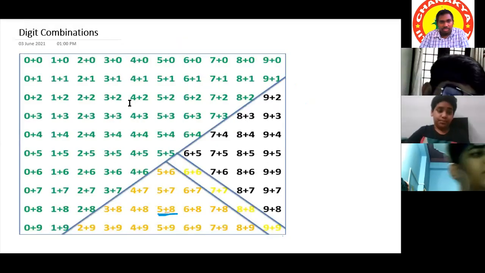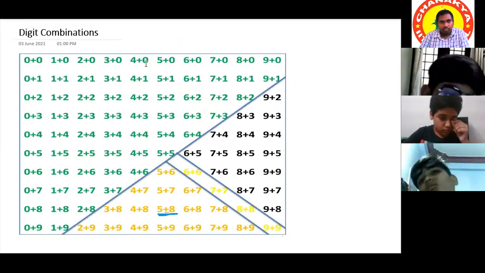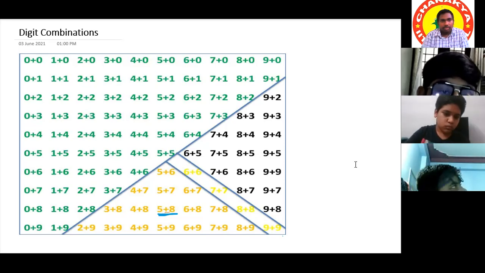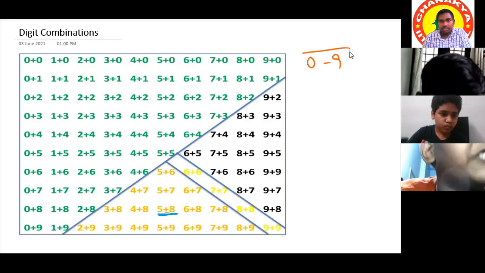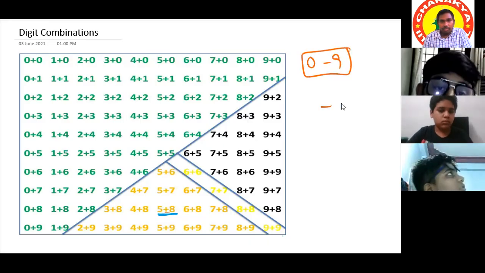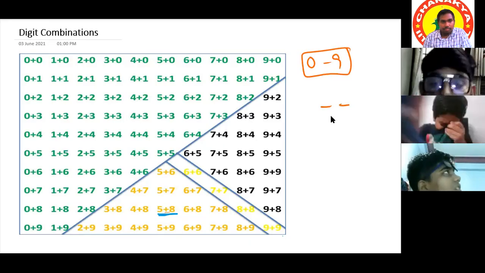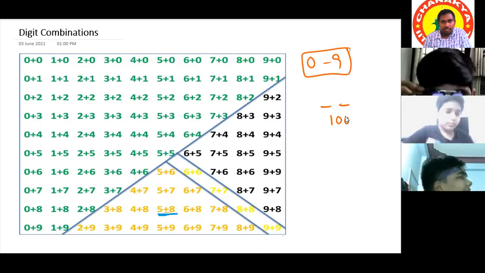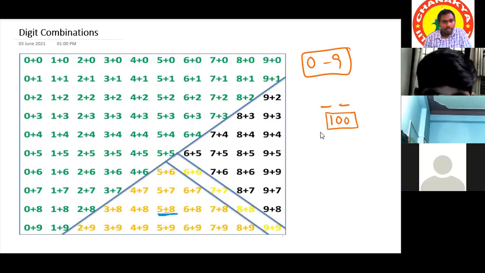What is this one? We have 0 to 9, 10 digits, sir. These are the 2 digit combinations. How many 2 digit combinations are there? 100 combinations. Out of 100 combinations, only 36 combinations will end with a carry.